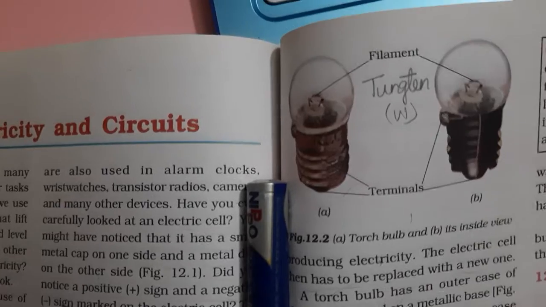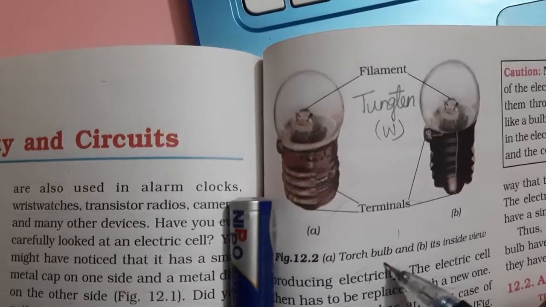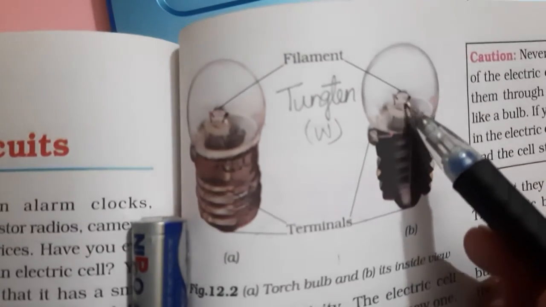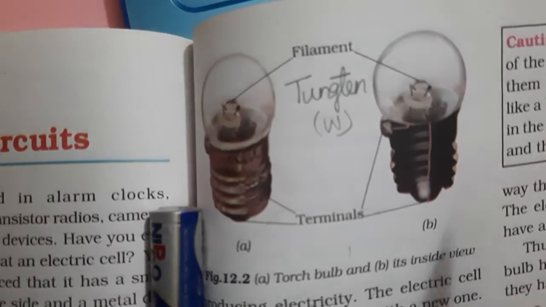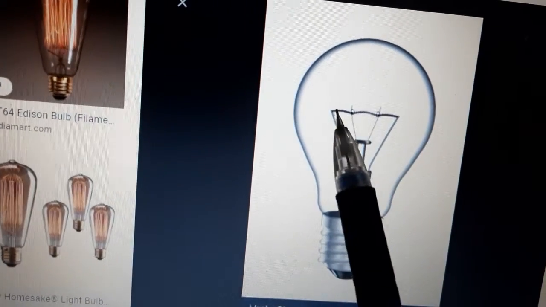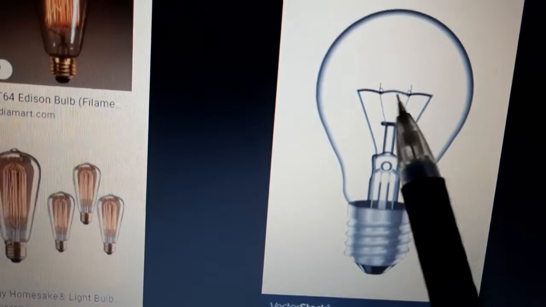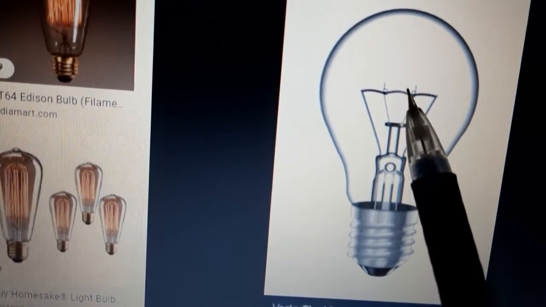So if you look at this diagram here, you can see this is the bulb which is used in the torch. In this bulb you can see this small part, this is called the filament. In another diagram, if I may show you, see here, this is the filament. Okay children, and this only gets heated up, it glows and then produces light. So this filament is what is referred to here.